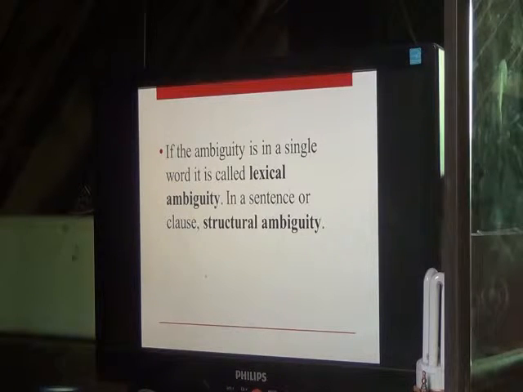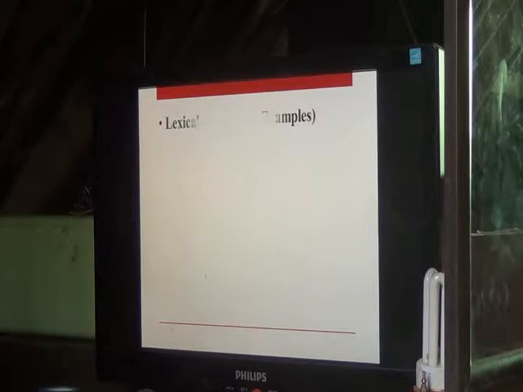But if we're approaching a sentence or clause, a bigger or longer part than a word, it is under structural ambiguity. Understood? Yes, sir. I think so.